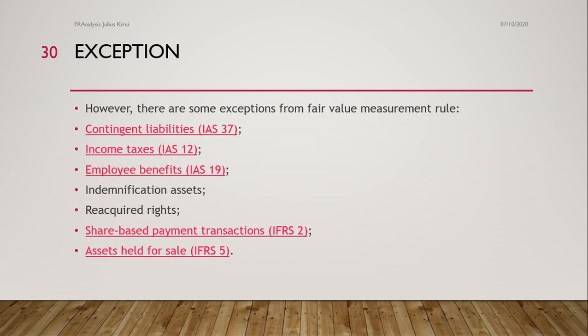Then assets held for sale. That is according to International Financial Reporting Standard 5. So these are the items which, on the basis of exemption, are normally exempted from the operation of business.